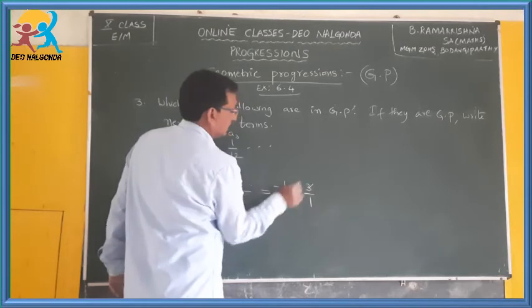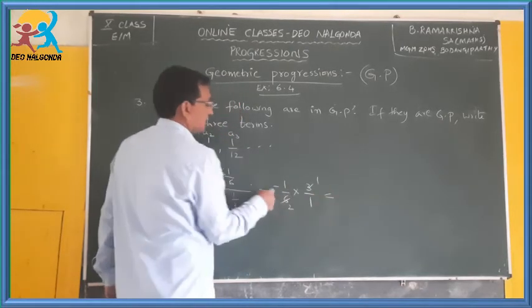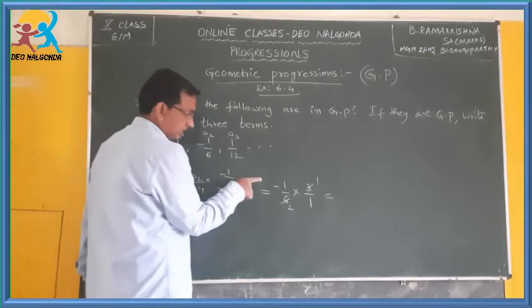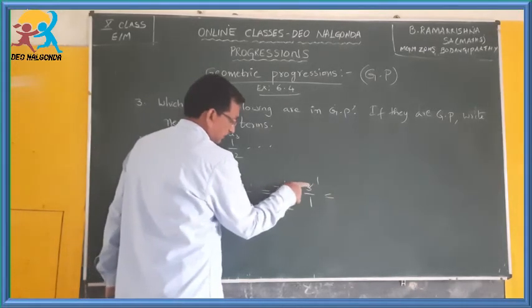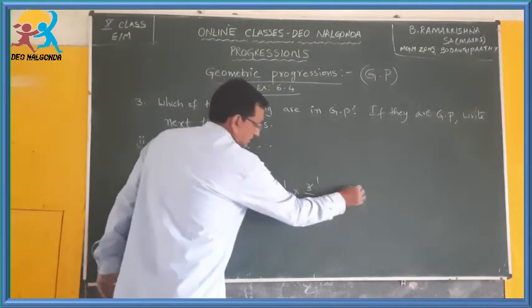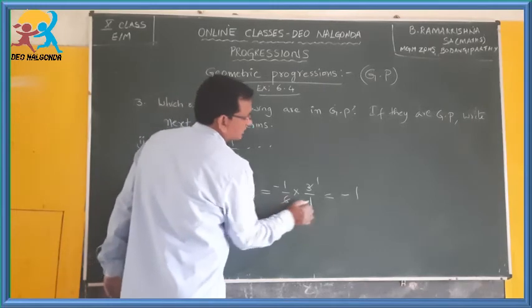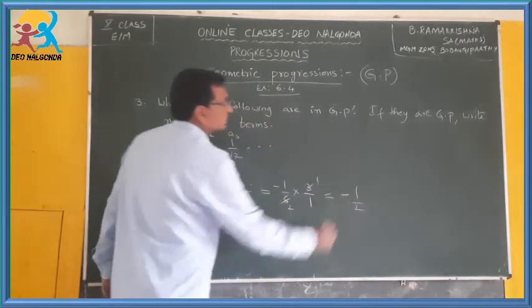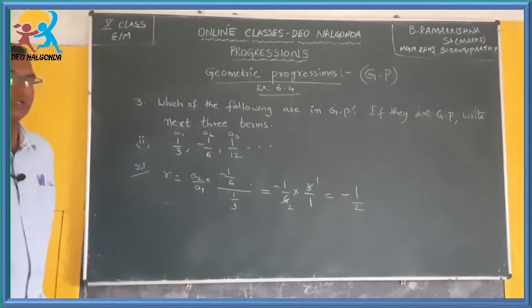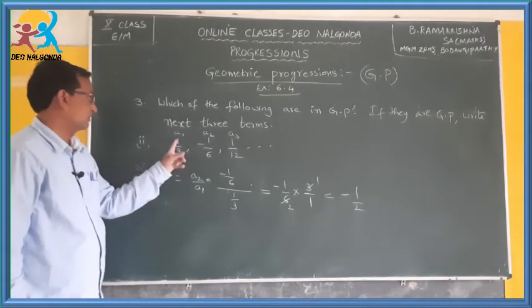The numerator and denominator can be cancelled: 3 1s are 3, 3 2s are 6. With all the signs you have to multiply carefully, minus into plus. Minus into plus is minus, 1 into 1 is 1 in the numerator, and in the denominators 2 into 1 is 2. So how much did you get? Minus 1 by 2 is the ratio when A2 is divided by A1.